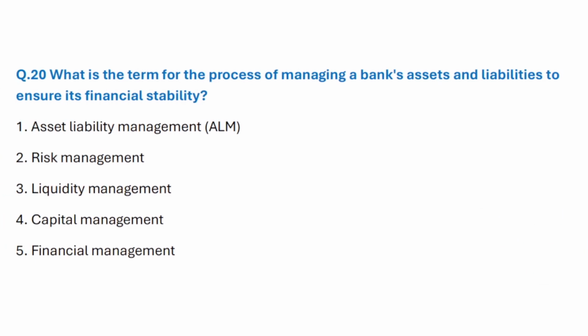Question number 20. What is the term for the process of managing a bank's assets and liabilities to ensure its financial stability? Correct answer is option 1, Asset Liability Management, ALM.